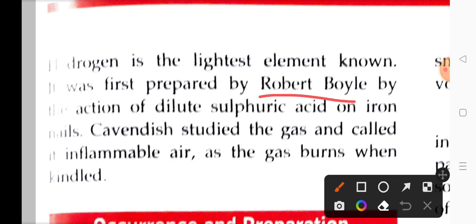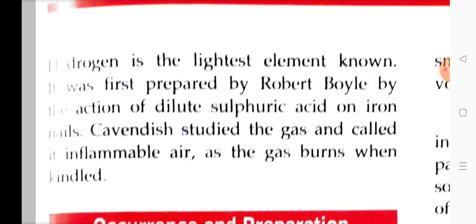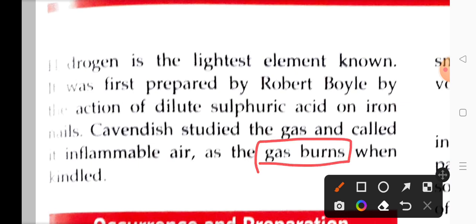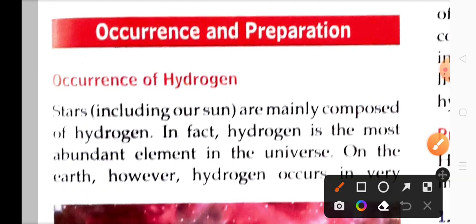This element hydrogen was prepared by Robert Boyle and it was also known as inflammable air. The reason for being called inflammable air is that this gas used to burn whenever it is kindled. So it is a supporter of combustion. So here we begin the first topic, that is occurrence of hydrogen.